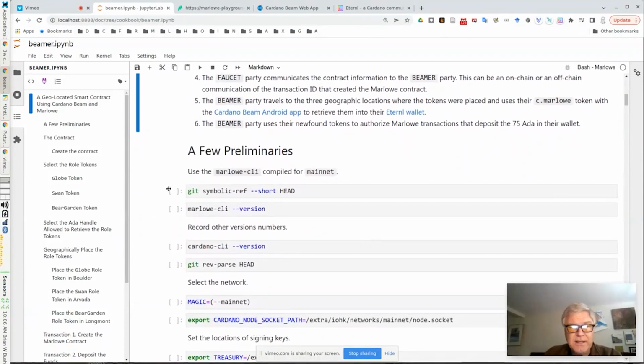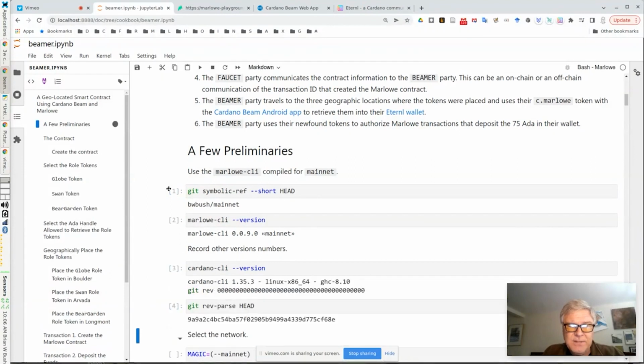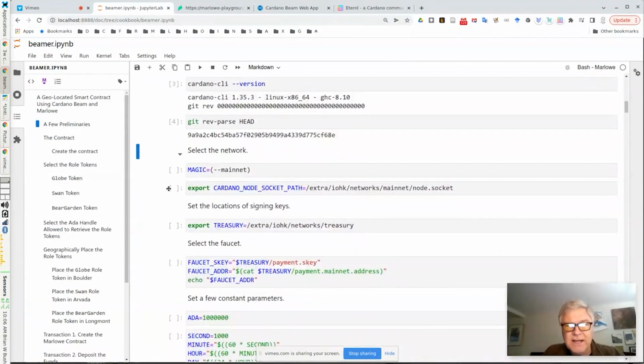Since we're doing this on the blockchain, we want to go through a few preliminaries first. It's always good to record versions of things, so if we look at this later, we'll know exactly which versions of software we used. We're going to use the mainnet, so we're setting that up with the node socket and the network magic flag. And then we have a folder that's storing the various keys that we're going to be using.